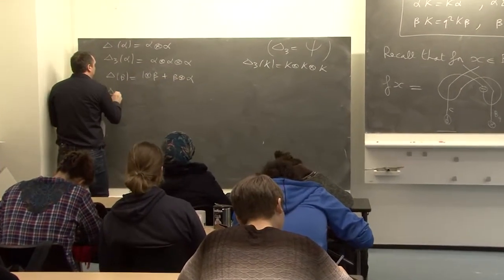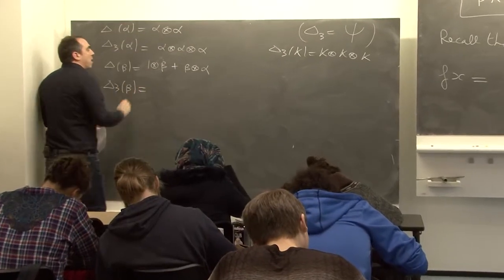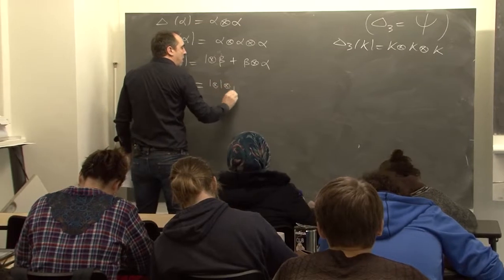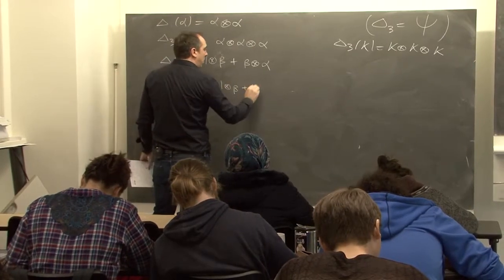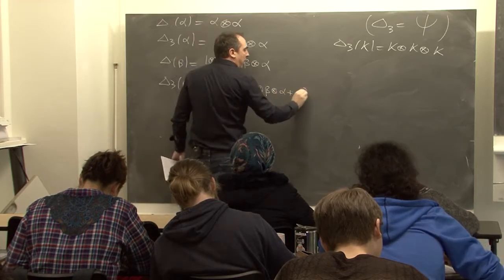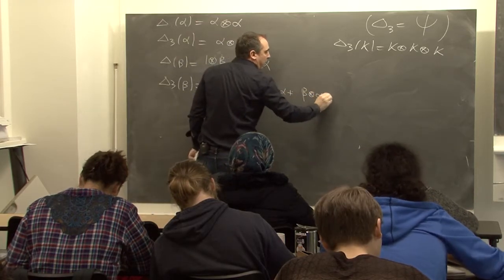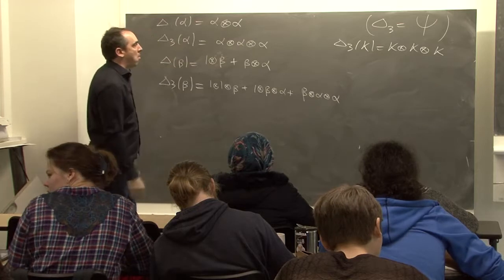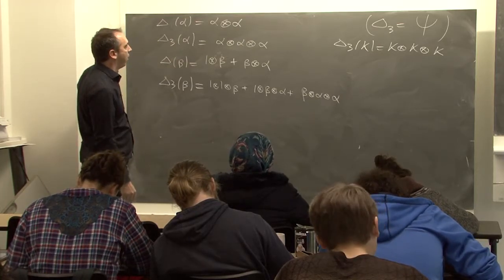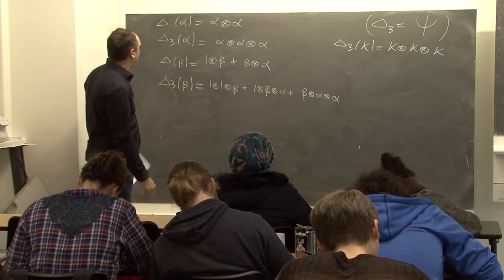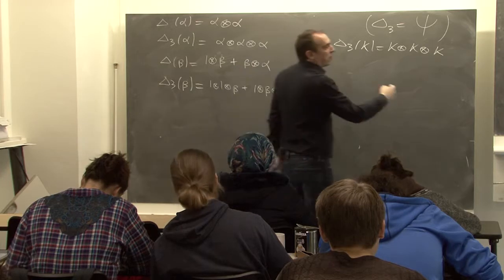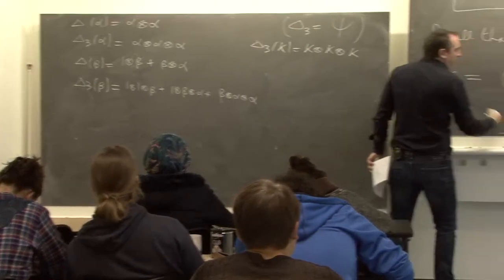And so delta 3 of beta is, so I apply 1 tensor 1 tensor beta plus 1 tensor beta tensor alpha plus beta tensor alpha tensor alpha. Okay, now here, so this is delta 3 of f.